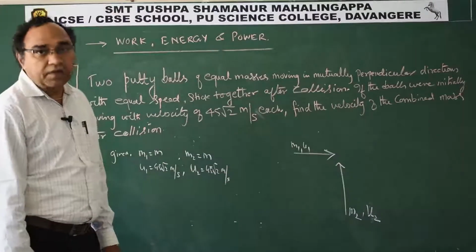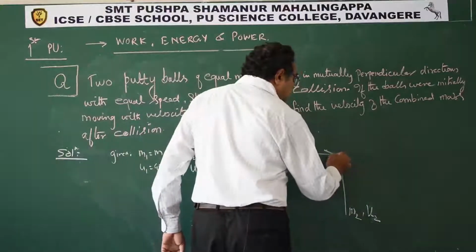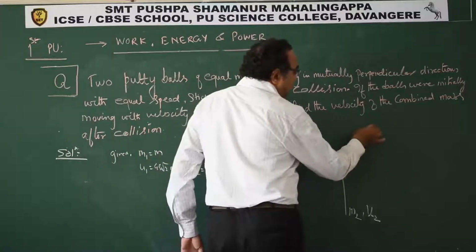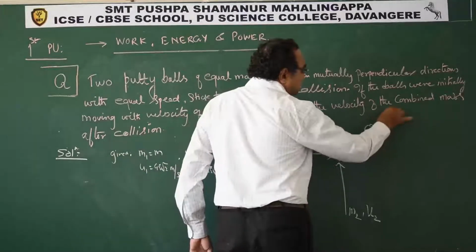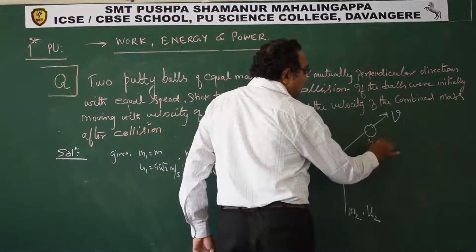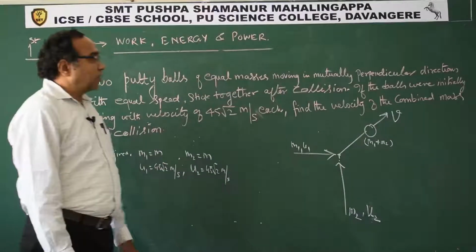They are not in the same direction of motion. Now they will collide and combine. The combined mass will move this way, and its mass will be m1 plus m2.